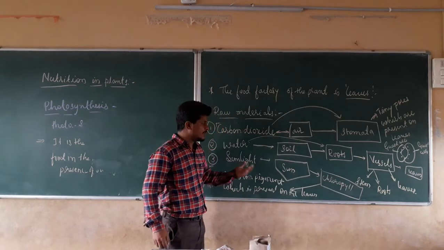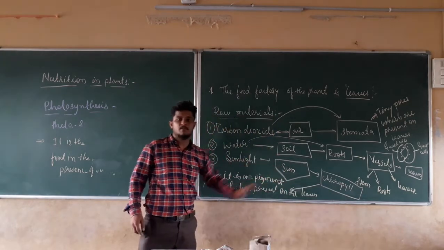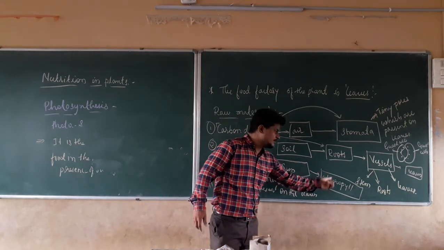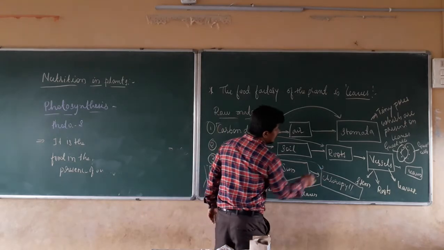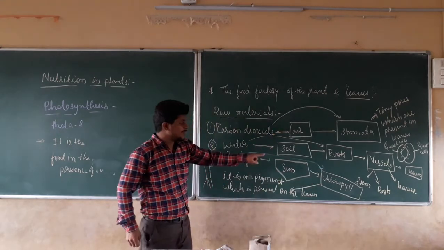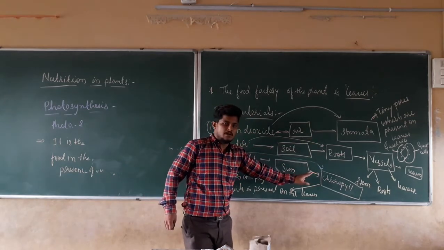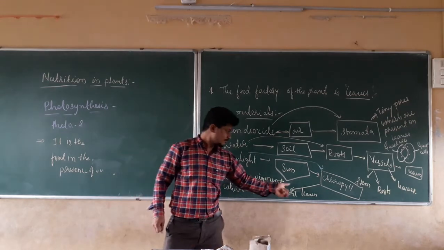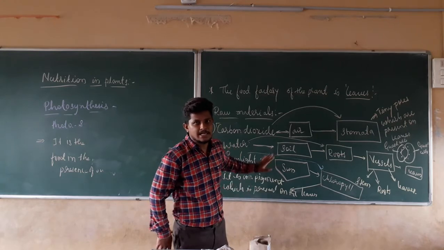If green colored leaves are there, chlorophyll is there, and they are going to absorb the sunlight coming from the sun. The sun is going to give the sunlight. That sunlight can be absorbed by the chlorophyll which is present in the plants. By utilizing that sunlight, plants are going to prepare their own food. Chlorophyll is a pigment which is present in the leaves, and it is responsible for the green color of the leaves.